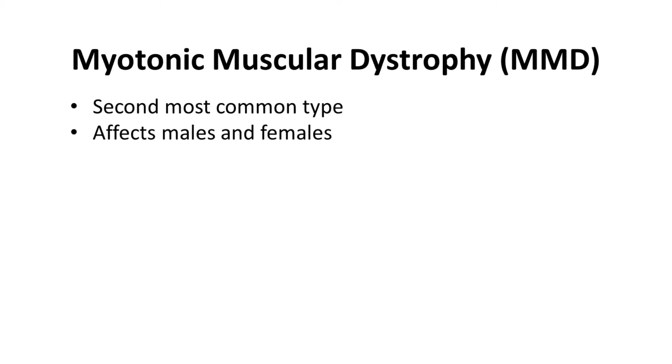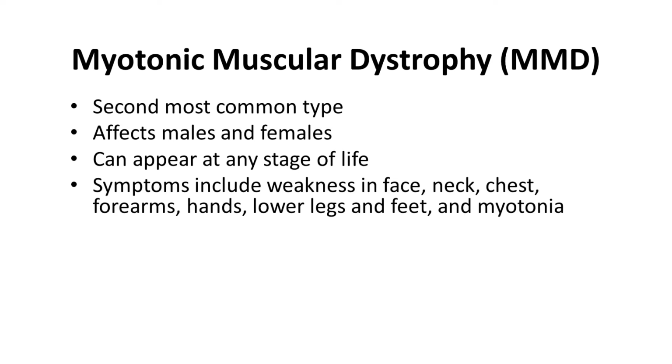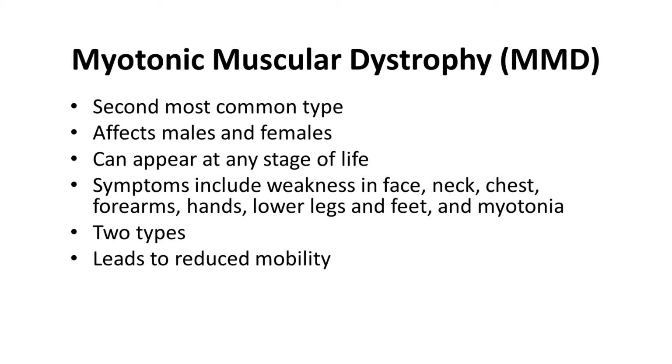Next is myotonic muscular dystrophy, which is the 2nd most common type of the disorder. Myotonic muscular dystrophy affects males and females. The condition can appear at any stage of life, but typically appears at adulthood. Symptoms of myotonic include weakness in the face, neck, chest, forearms, hands, lower legs, and feet, as well as myotonia, which is the inability to stop muscle contractions, usually after intense exertion. There are 2 types of myotonic muscular dystrophy, which can lead to reduced mobility. Not everyone with myotonic dystrophy uses mobility aids, but some do. This condition is not usually life-threatening.